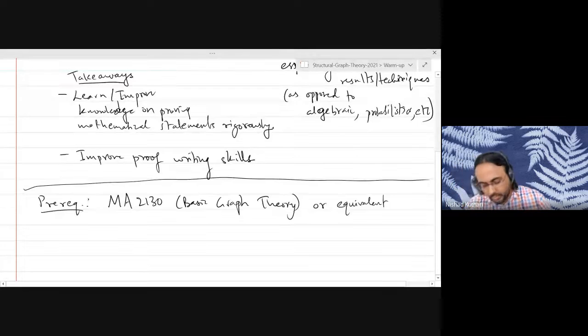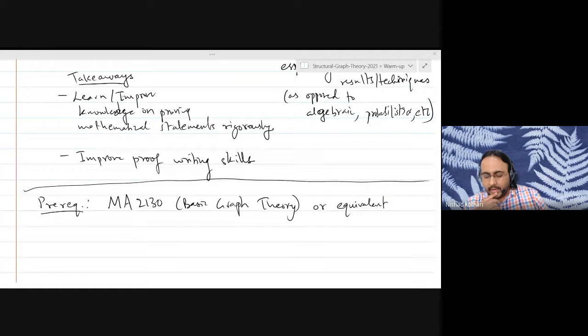Most of you who are in that situation have already talked to me, and it seems that you would be prepared to take the course. But if you haven't talked to me yet, please write to me. You can also send a message to me on WhatsApp. Just ask for my number over email and I will send it to you, and we can have a quick conversation about this course and whether it will be a good fit for you, etc.